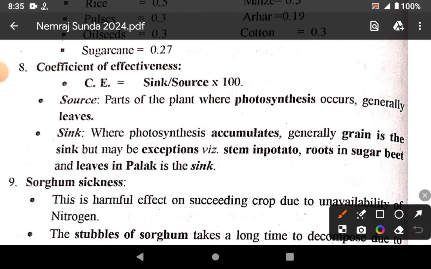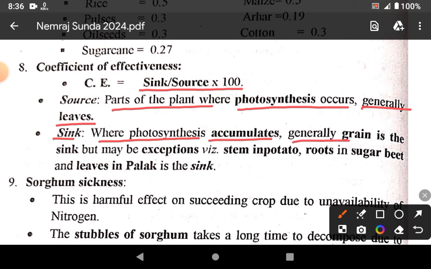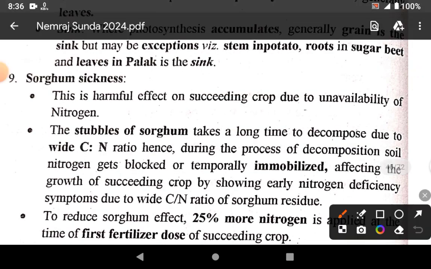Next, coefficient of effectiveness. Coefficient of effectiveness is equal to sink upon source into 100. Source means a part of the plant where photosynthesis occurs, generally leaves. Sink is where photosynthate accumulates, generally grain is the sink but there may be exceptions. Stem in potato, root in sugar beet and leaves in palak is a sink. These three are exceptions.